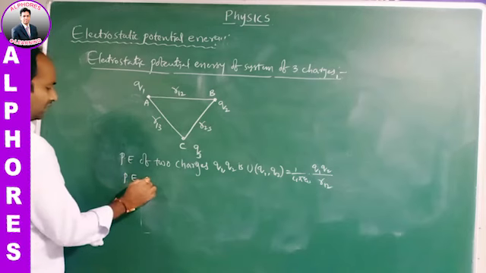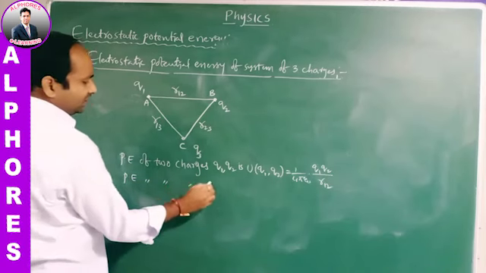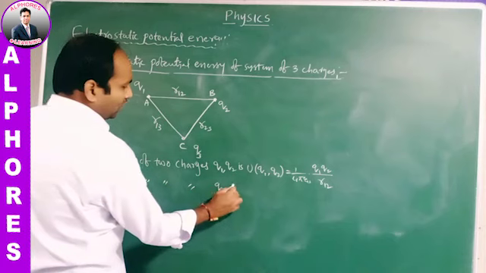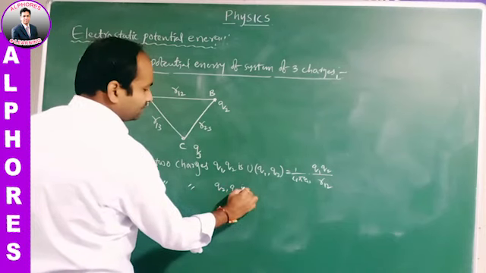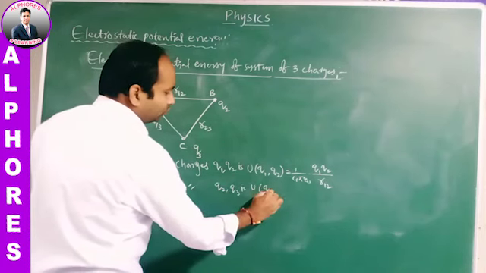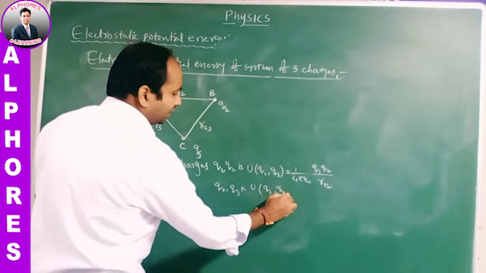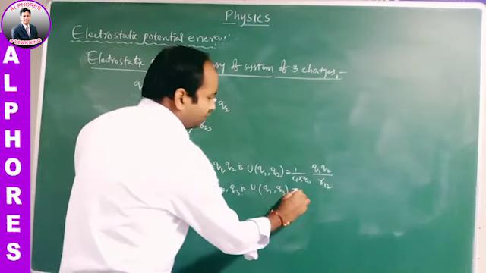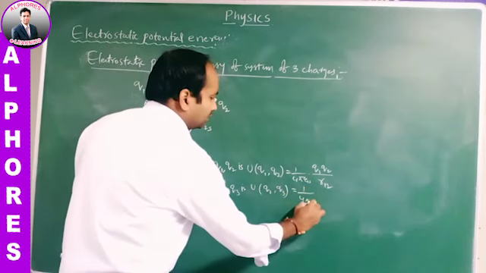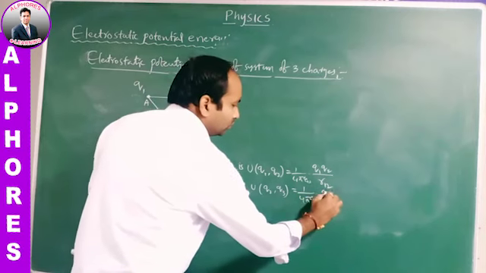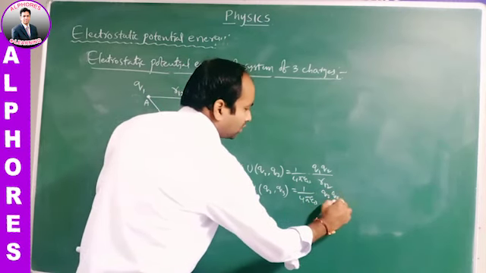The potential energy of the 2 charges Q2, Q3 is U of Q2, Q3, which can be written as 1 by 4 pi epsilon naught Q2 Q3 by R23.